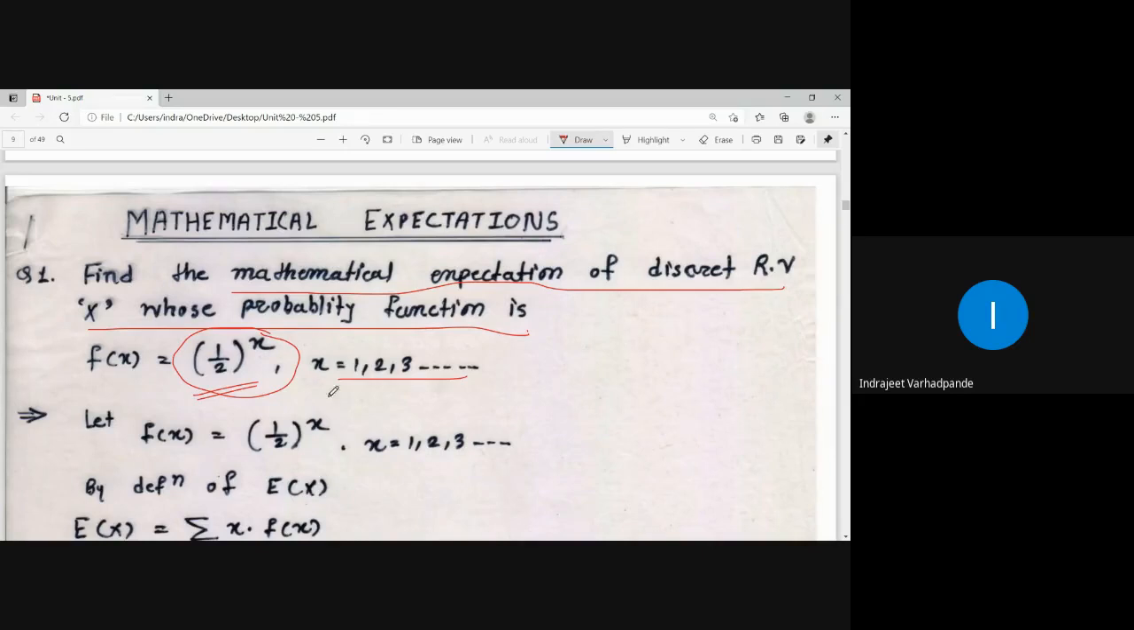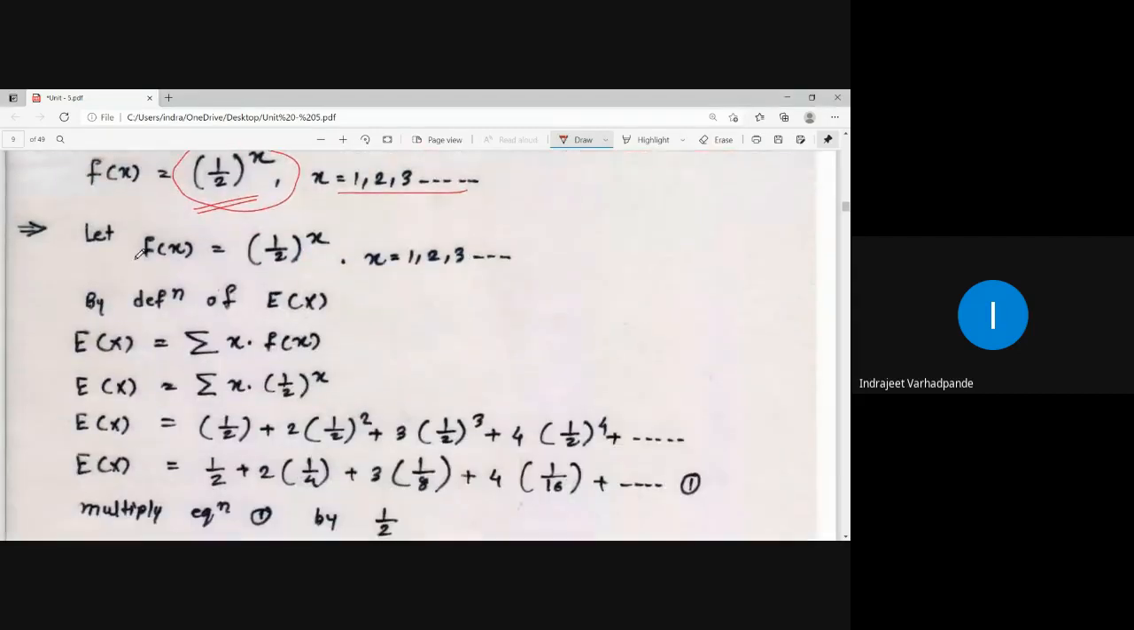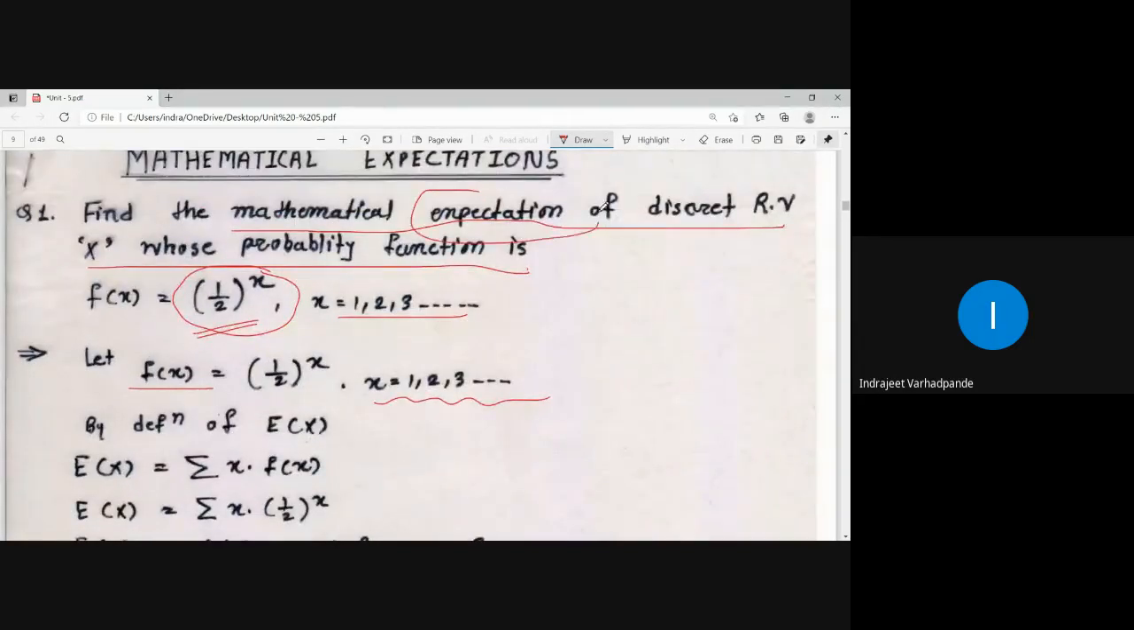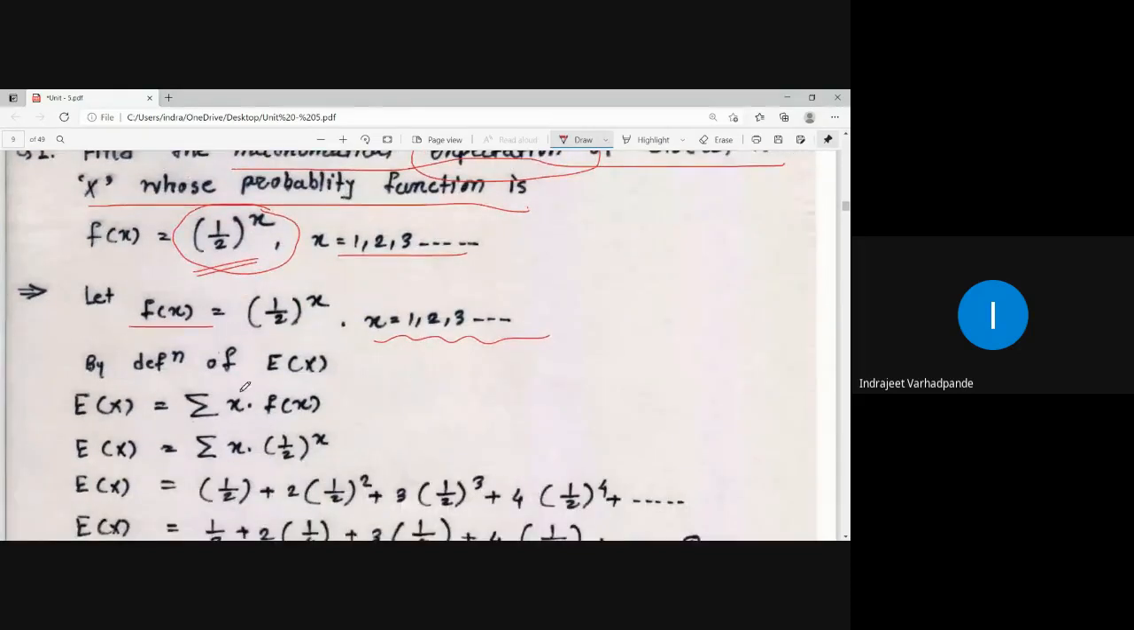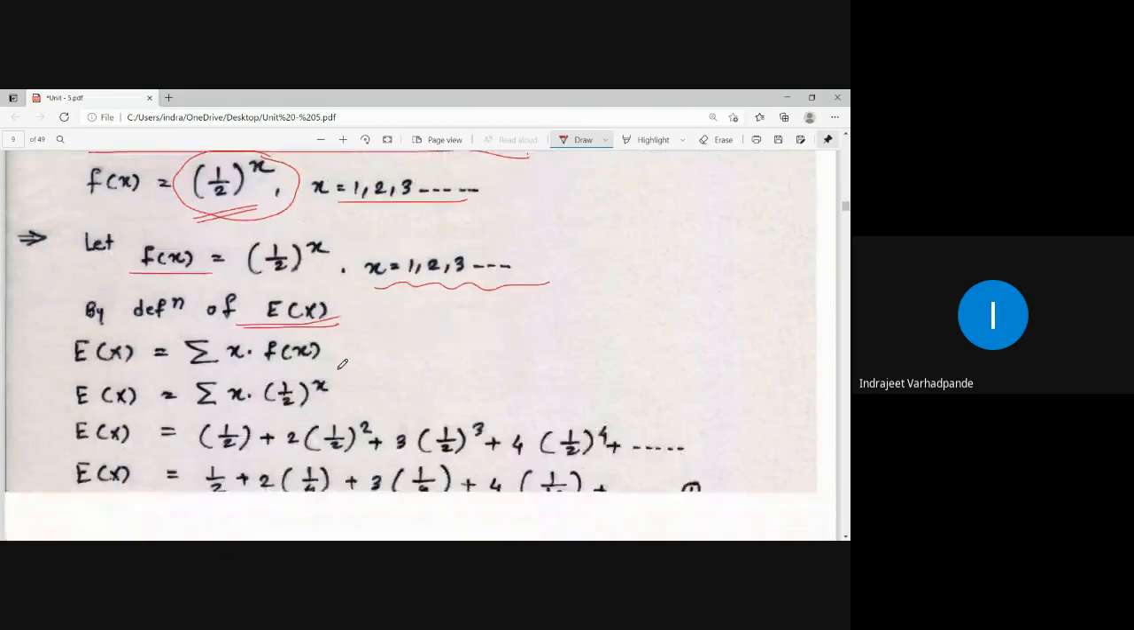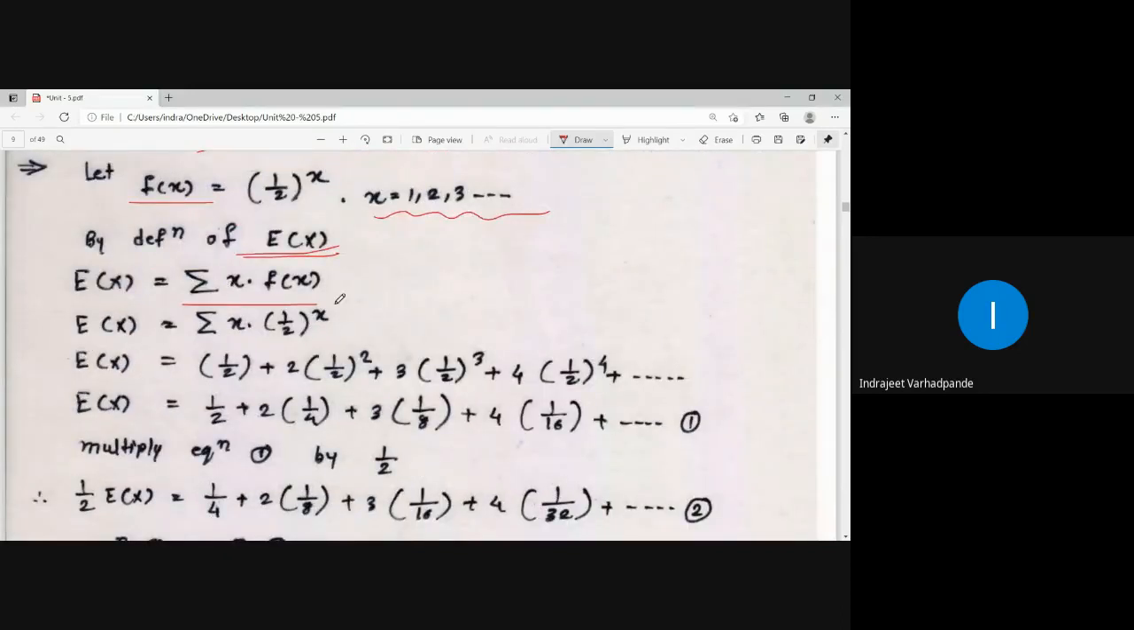So what will be the value? Half, half square, half to the power 3, half to the power 4, etc. There are chances of it forming a binomial series, let us see. f of x is 1 by 2 to the power x, where x is equal to 1, 2, and 3. You are asked to find the mathematical expectation. Mathematical expectation is denoted by E of x. E of x is given by summation x into f of x.